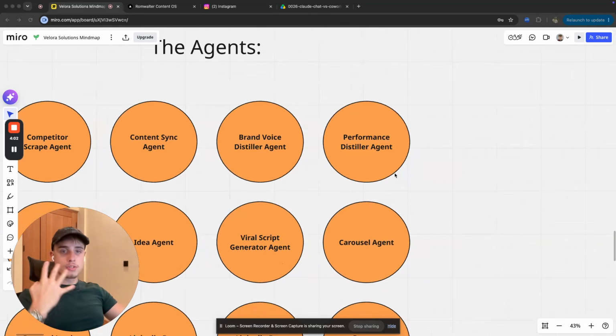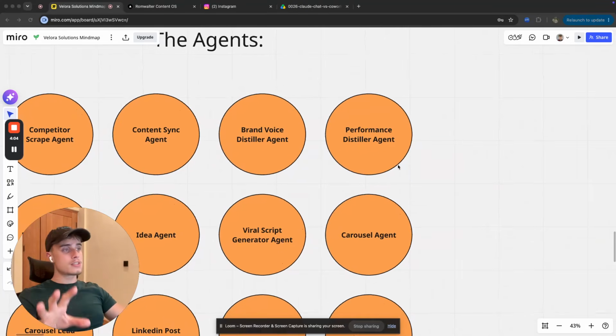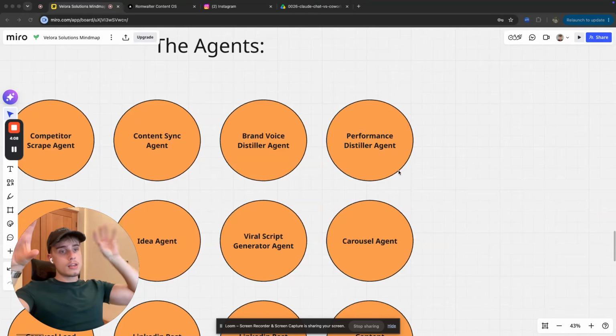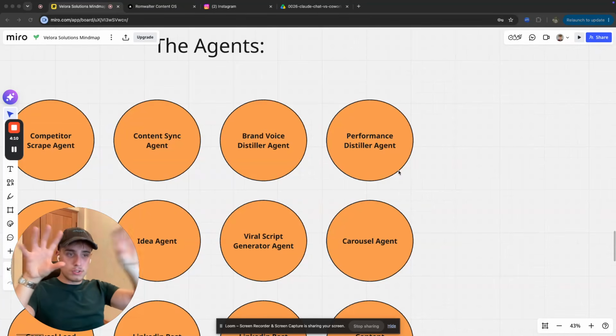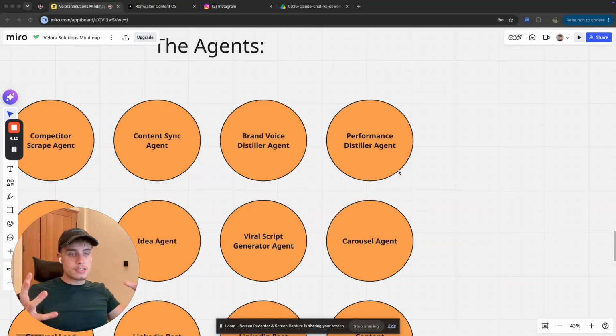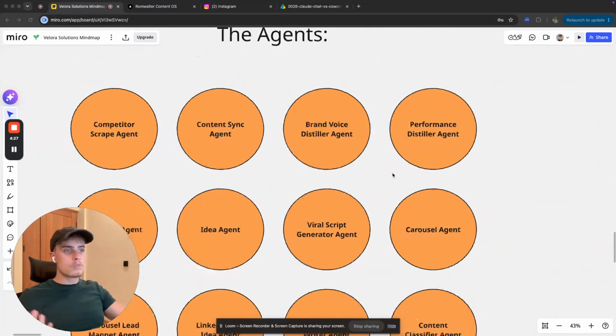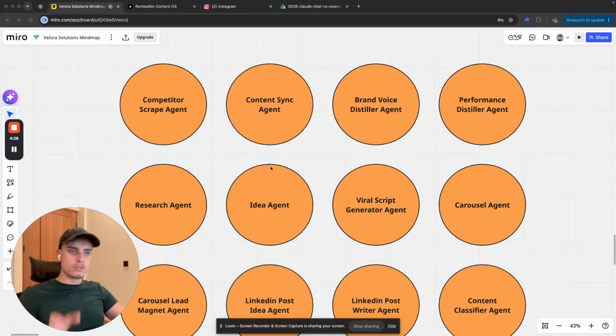Fourth one, performance distiller agent. This is going to look at your videos and it's going to look at the hooks and your topics, look at the patterns based on what pulls the most views based on your hooks and your topics, and based on patterns, it's going to tell you exactly, okay, this hook works usually 9 times out of 10, this hook works. And these are the topics that are trending for you because all of your viral videos were within this topic. So make videos within those topics.